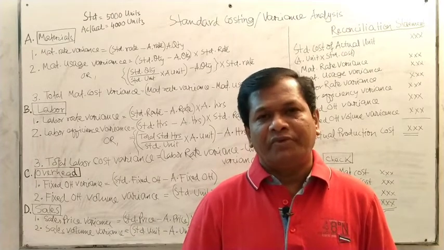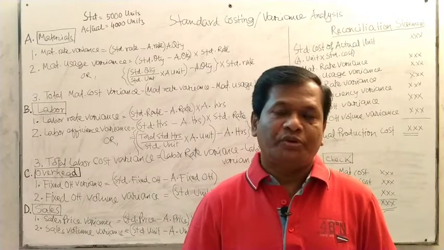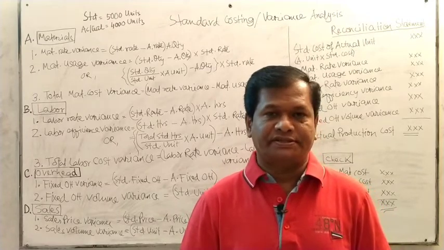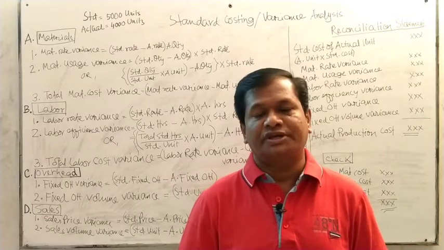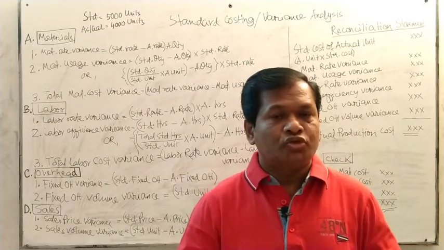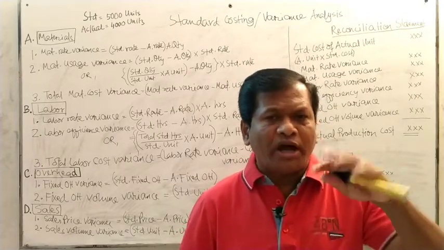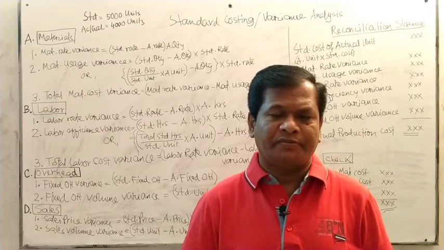If it is a favorable variance, that is no matter of concern. But whenever it is an adverse variance, this is a matter of concern. Adverse variance means the negative variance. So this standard costing provides you some information on why this negative variance is developing.